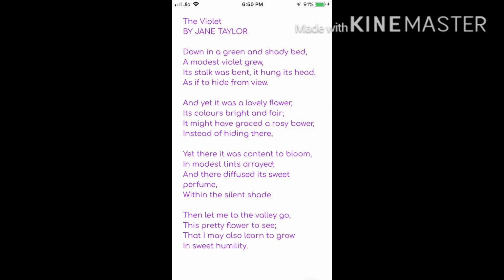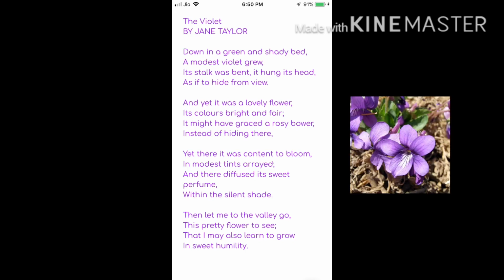What do you think we learn from this poem? What do you think the poet is trying to tell us? Of course, the poet is trying to tell us that we need to be like the violet, a flower which is growing in a shady bed, even though it knows that no one will come down and look at it, even though it knows that the circumstances are hard. It is going on to do what it's supposed to do. It is diffusing sweet perfume wherever it is. So, like this flower, we also need to be positive in any kind of circumstances that we are in.